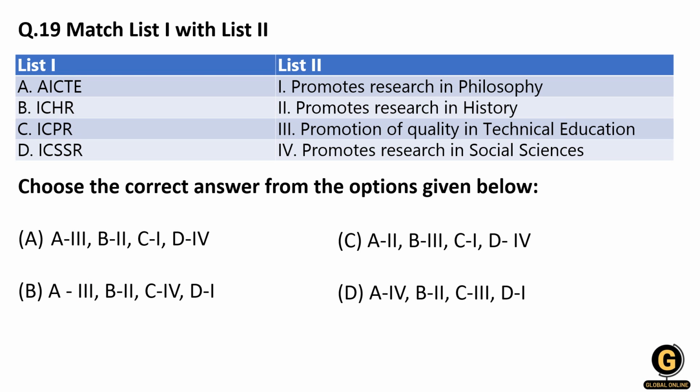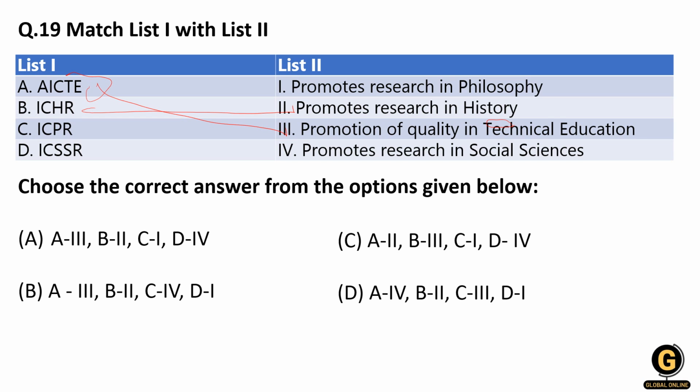So they have given us two lists. In one list they have given the name of the institute, and in the other list they have given us its function, right? So this is a quite straightforward question. All India Council for Technical Education looks after technical education, so A is equal to 3. Then Indian Council for Historical Research looks after research in history.